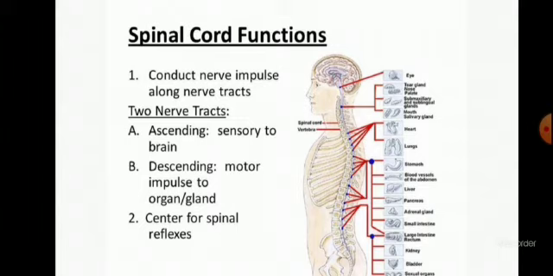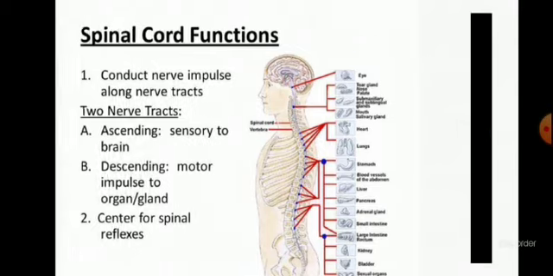And descending tract is that in which the message from the brain moves toward the organ, telling it what it has to do, that we say is motor impulses. Why do we say it is motor impulses? Because the motor neurons carry the message from brain to the organ that has to do some movement. Then it is the center of the spinal reflexes.